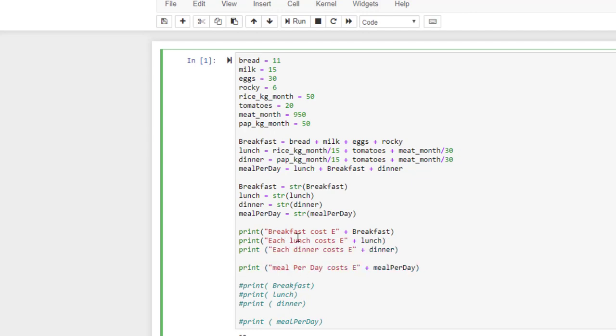I said print breakfast cost E plus breakfast, instead of writing breakfast alone. But for me to do this, I will need to cast breakfast back to string because I want to add it to string. Lunch back to string, dinner back to string, meal per day back to string.